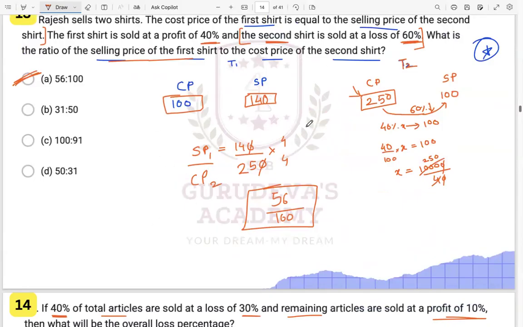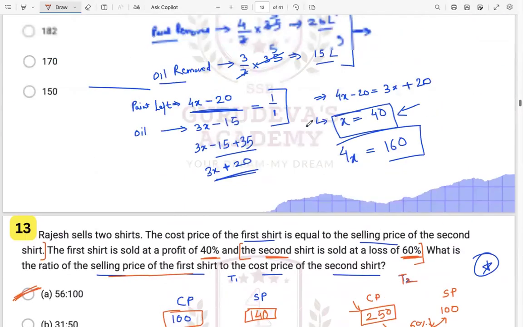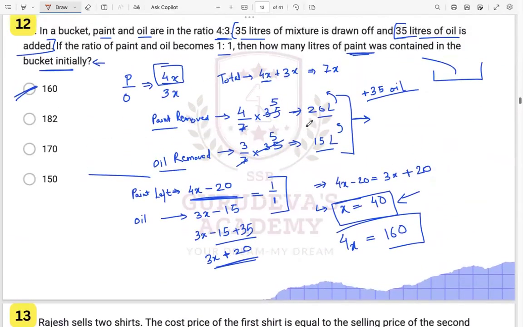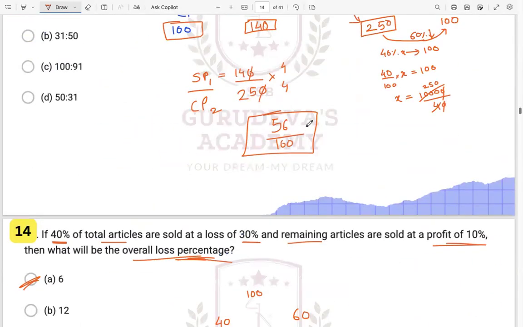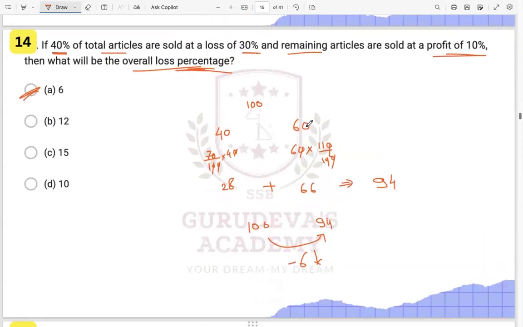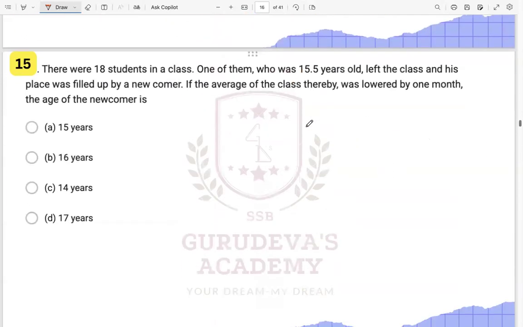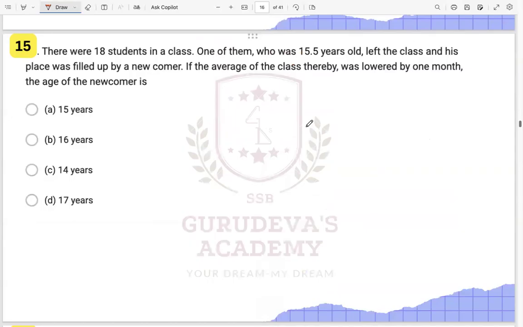Some little things you have to imagine, some little methods you have to apply, which we have already discussed in all our classes. All these questions are from your previous year AFCAT exam. Now we have this one.